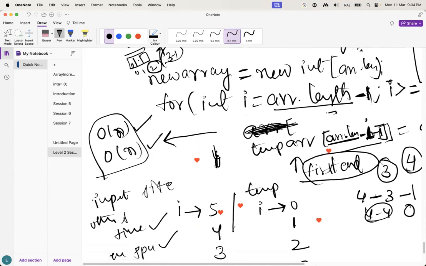I hope you understand. Guys, this is a very easy problem. But what if they ask you not to use extra space? That means you have to do it in O of 1 space. Here time complexity may be O of n, but space complexity you have to keep at only O of 1. How to do this one, guys?